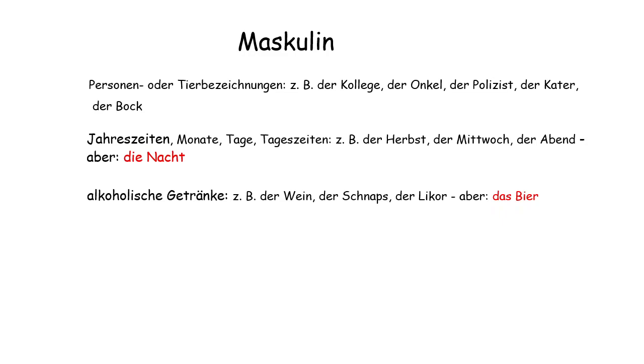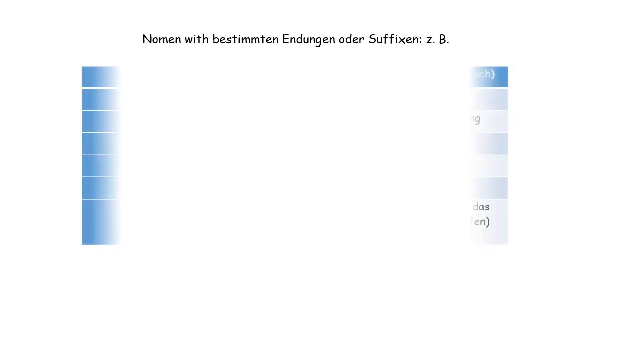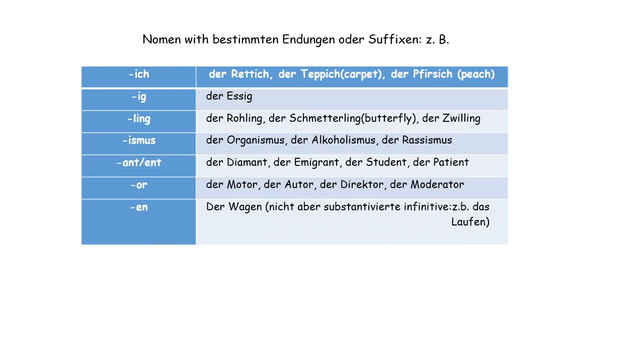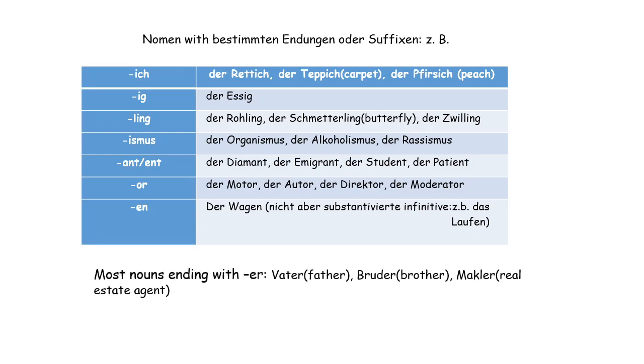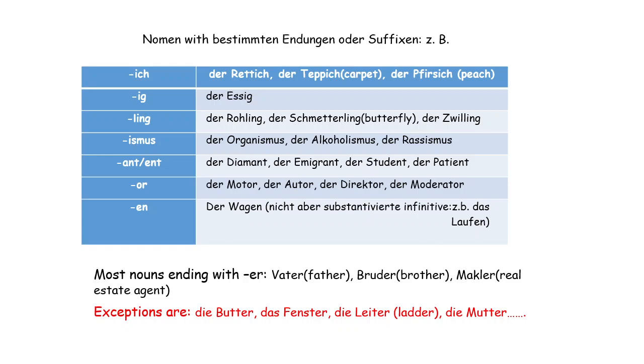Alkoholische Getränke, alcoholic drinks, are masculine, but here beer is an exception and is neuter. Automarken, car companies, are masculine. And there are some endings, like the ending and with any noun, ich, ig, ling, ism, that are all masculine. Most nouns ending with er are also masculine, but we have some exceptions like die Butter, das Fenster, das Lighter, die Mutter. These are all examples of masculine.